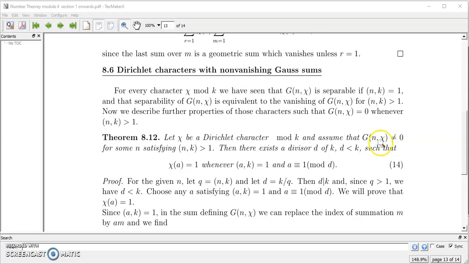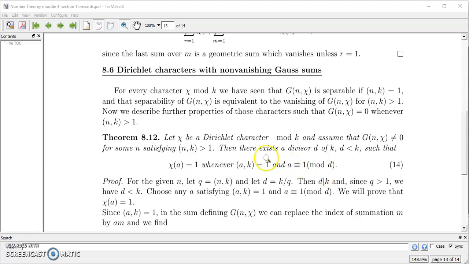Now our aim is to prove what happens when g(n, chi) is not equal to 0. The theorem is like this: let chi be a Dirichlet character mod k, and assume that g(n, chi) is not equal to 0 for some n satisfying GCD of n and k greater than 1. Then there is a divisor d of k, d less than k, such that chi of a equals 1 whenever GCD of a and k is 1 and a is congruent to 1 mod d. So this is what we have to prove.